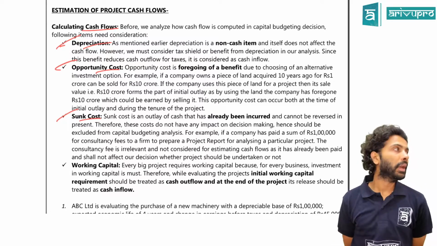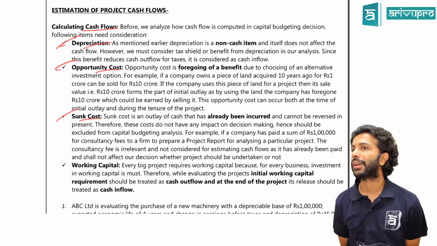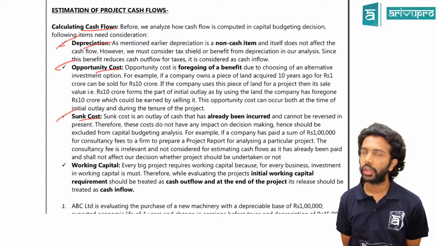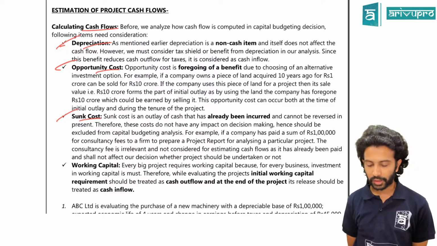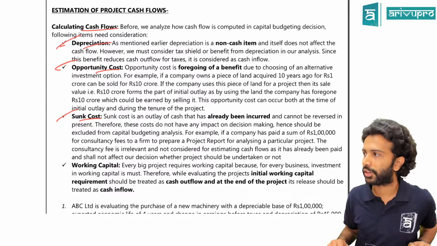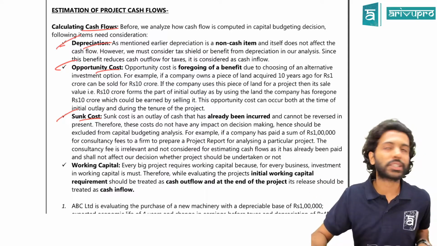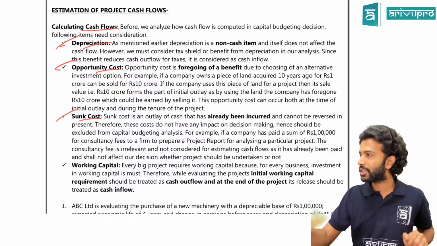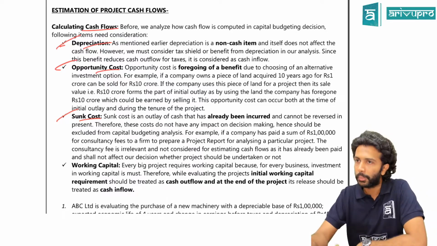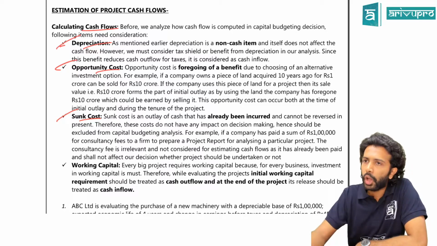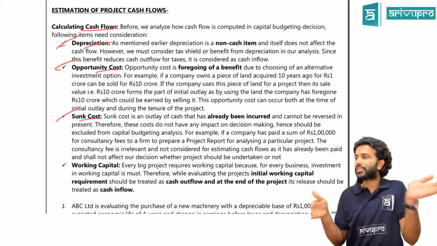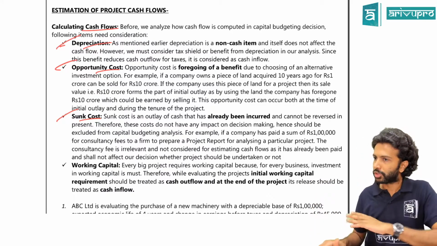So one of the primary metrics of capital budgeting is your cash flow. Keeping cash flow only, we take all our decisions, yes or no? So a few pointers we need to keep in mind when calculating cash flow. One is depreciation. Though depreciation is non-cash, because of depreciation you get some tax benefit, so we have to consider depreciation also into play. Next is opportunity cost. Opportunity cost is, by taking these decisions, what is the benefit you are foregoing? That becomes your opportunity cost.